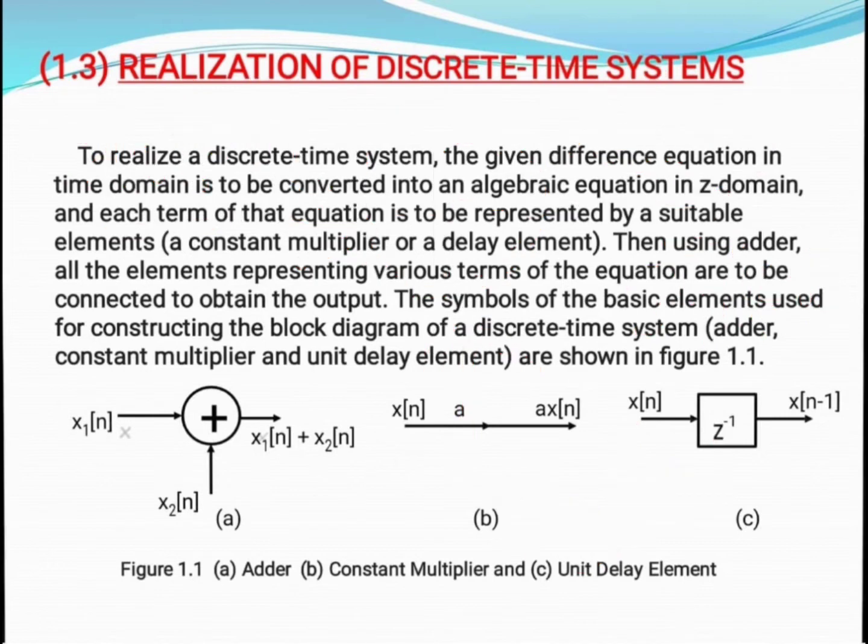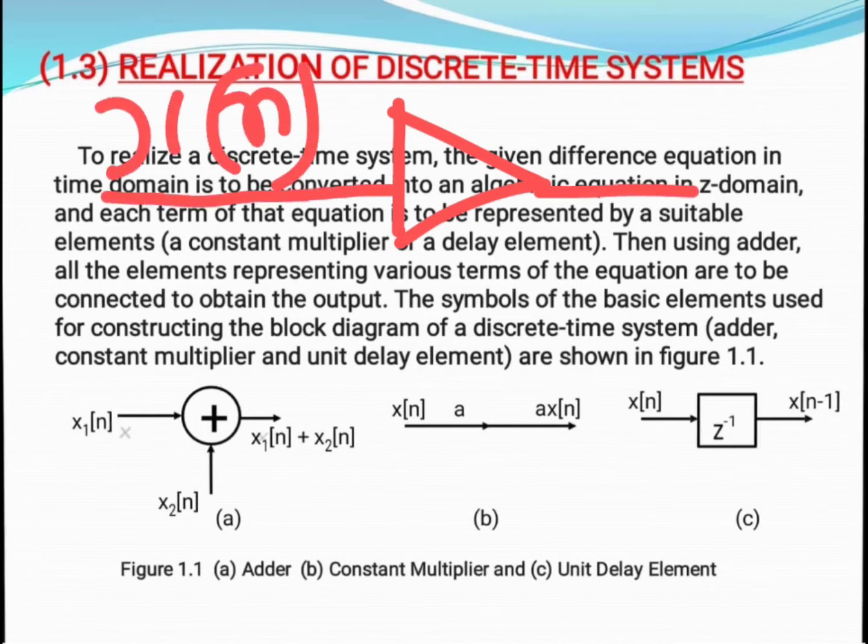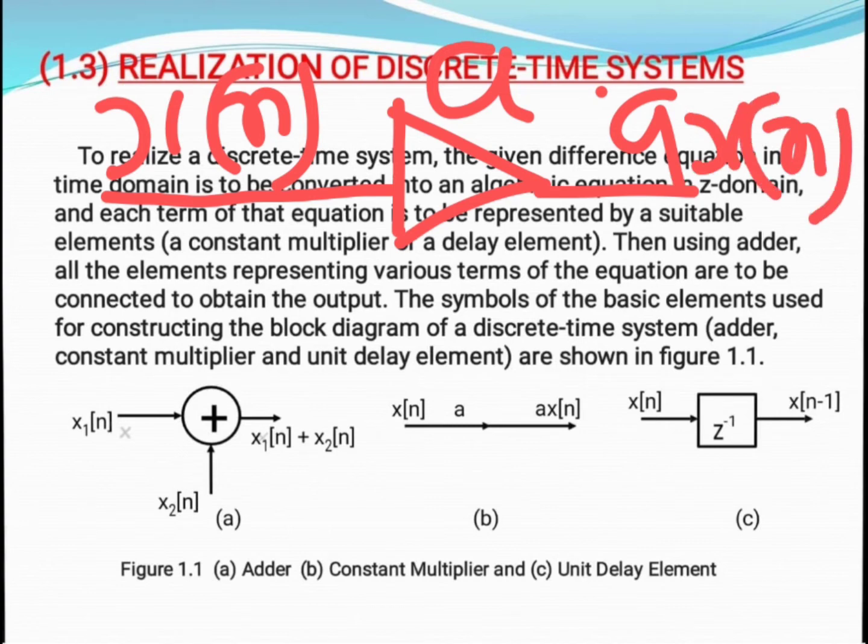Likewise, the next basic building block is the unit multiplier. Generally the unit multiplier is denoted by this triangle sign. If we want to multiply by a constant value a, we use this symbol for the multiplication. The output is nothing but a times x of n. This is a multiplier with the help of which we can easily multiply by any constant value.